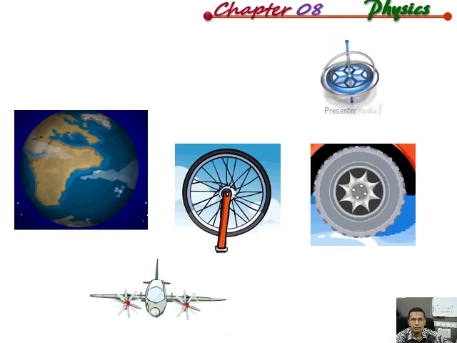Today, I would like to speak about our lecture on chapter 8. Firstly, if you can see on the display, the spin top is rotating, and after that we have four more animations. At the left, you can see the picture of the globe. The globe is rotating, and then I move the cursor to the right, so you can see the wheel.